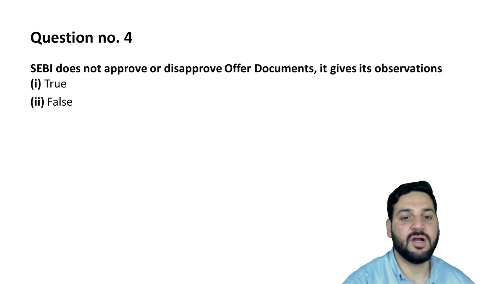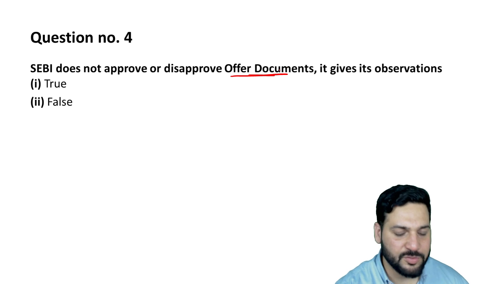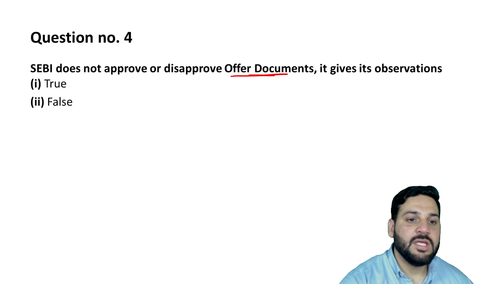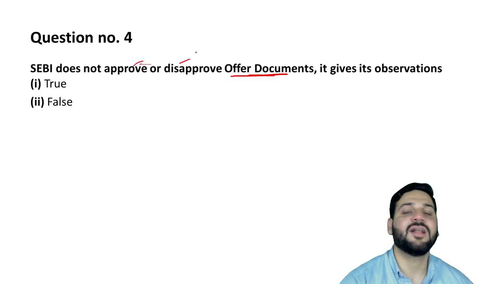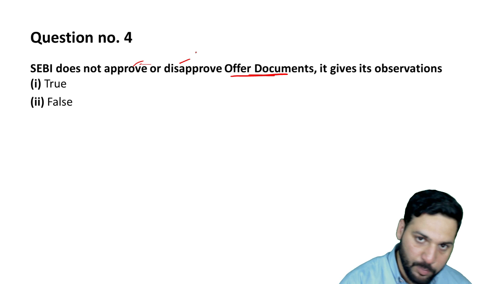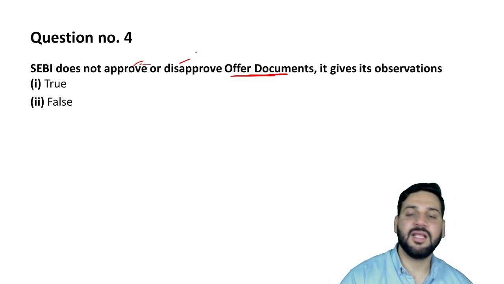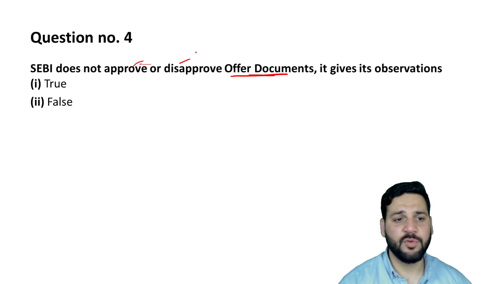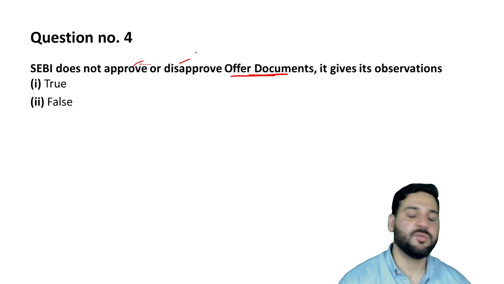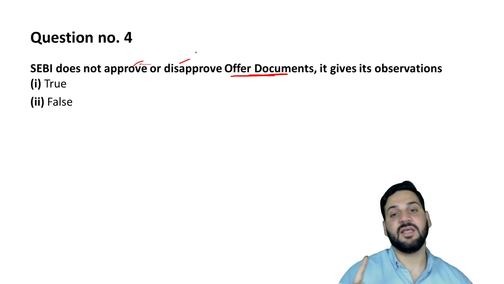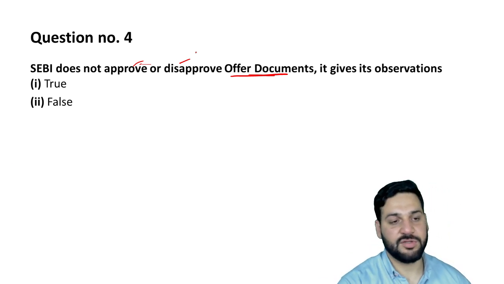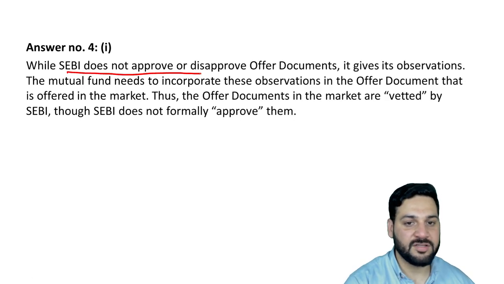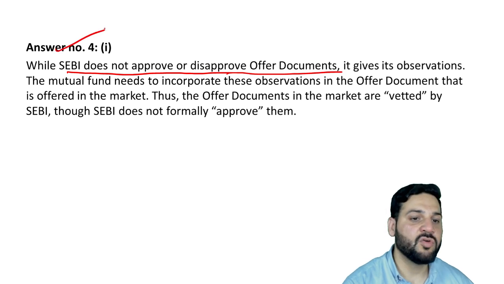SEBI approves और disapproves म्यूचुअल फंड के जो offer documents होते हैं. What does SEBI do, right? ये approve और disapprove नहीं करते. अगर document में कोई issue आ जाए, if there is any problem in the document, then they will send the notices. Otherwise उनका कुछ ऐसा नहीं है. They don't provide any approval or disapproval. आप just release करो, अगर problem है then they will come. So it gives the observation only. So SEBI does not approve or disapprove the offer document. ठीक है, so it is true.